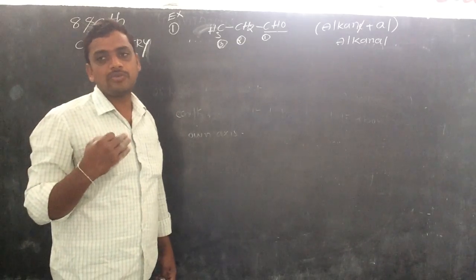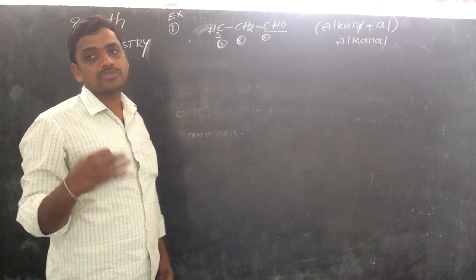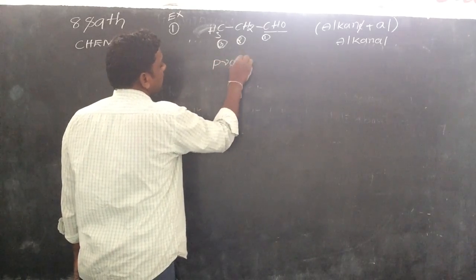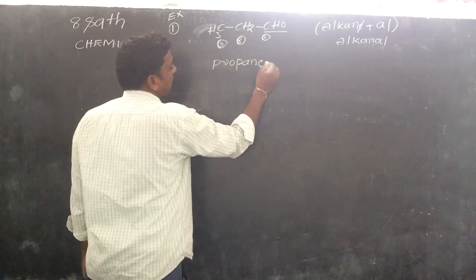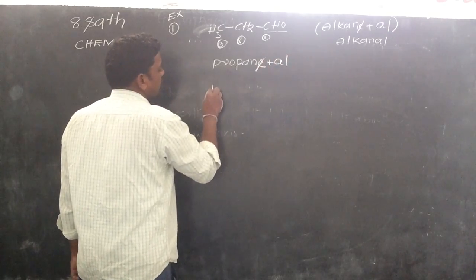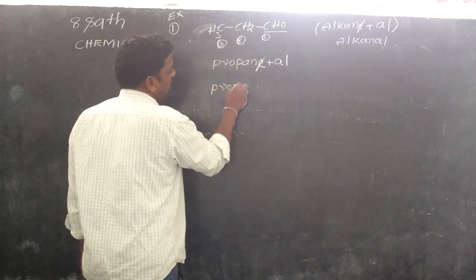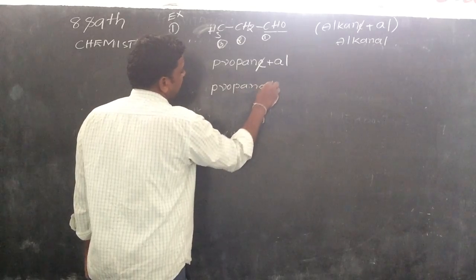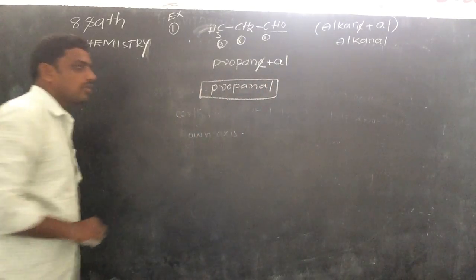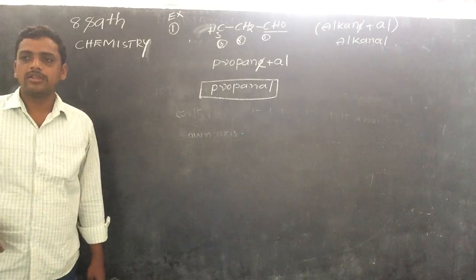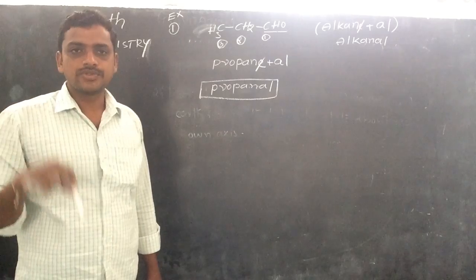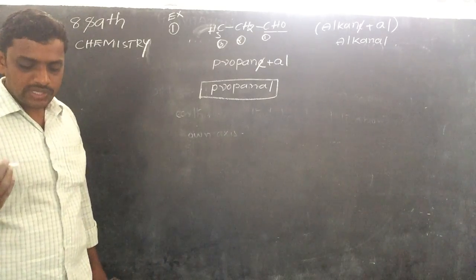We are discussing aldehyde functional groups, aldehyde compounds. So propane plus al, the e is substituted: propanal. This is the IUPAC name of the given compound, and this is one example of the aldehyde functional group. Next, we go to another example.